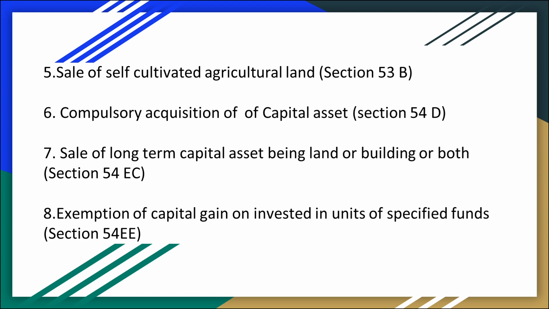Next, sale of long-term capital asset being land or building or both, section 54EC. Here the gain invested is fully exempted. Exemption of capital gain invested in units of specified bonds, section 54EE. If any gain is invested in units of specified bonds by the central government, it is fully exempted.